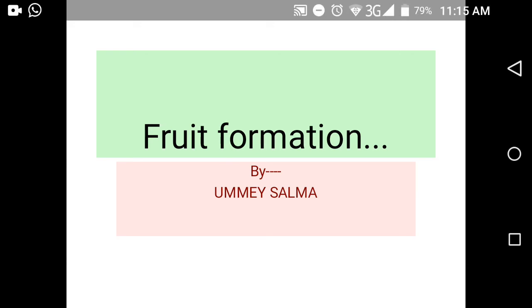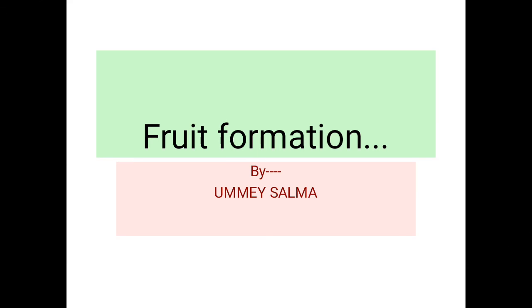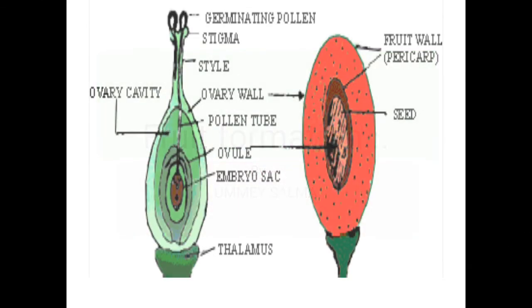Hello students, today we will discuss fruit formation. So what is fruit formation? This is the process that takes place after fertilization. After fertilization, the ovule turns into seed and the outer portion of the ovary turns into fruit. So fruit formation is the process that takes place after fertilization.